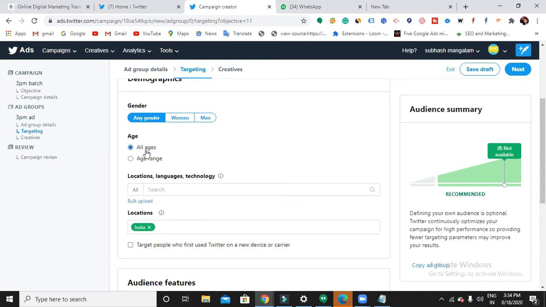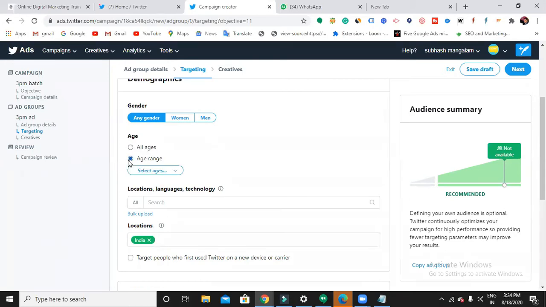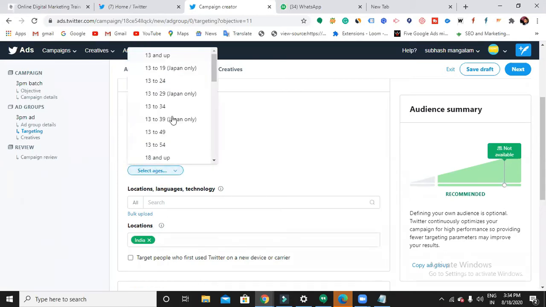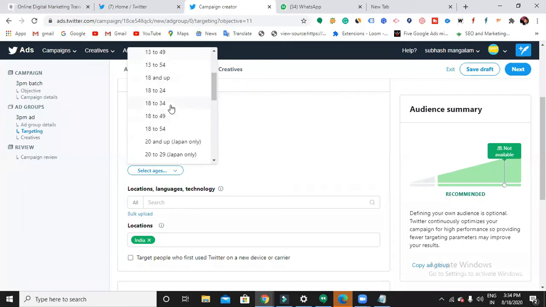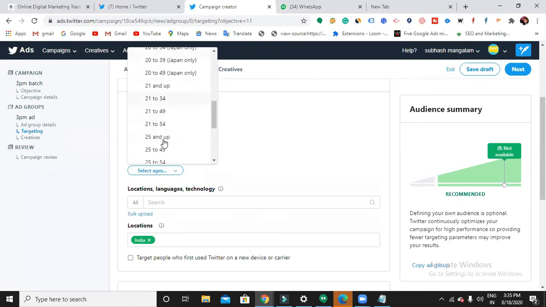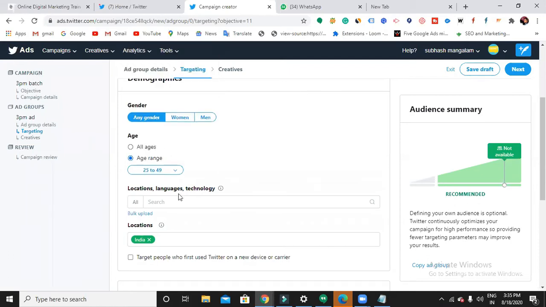If you want to specify the age group, just click this. 13 to 19, 13 to 24, 13 to 34. You have a few more things like Japan only. So you will be reaching out to only Japan people. Why have they specifically mentioned Japan? 25 to 40. Popular there, maybe.